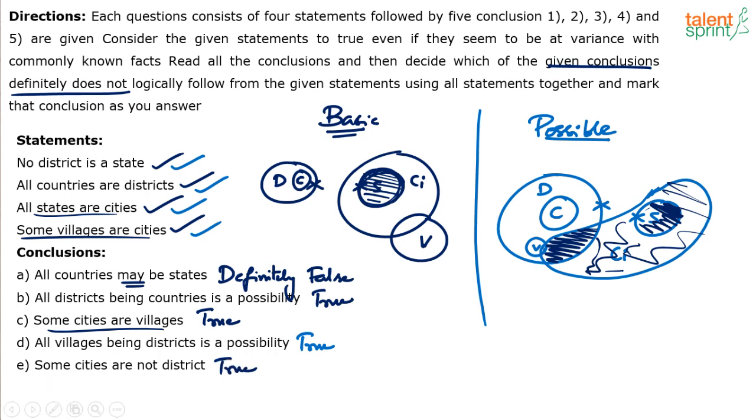Now what should be the answer here? Look at the question. The question says which of them definitely does not logically follow. Now this is true, this is true, this is true, and this is true. Which of the following is definitely false? Definitely false is only A. Definitely does not follow means definitely false, which is only A. So only A is the answer.